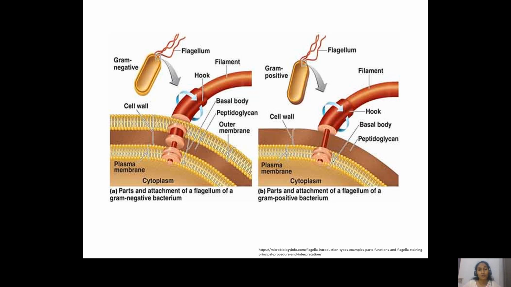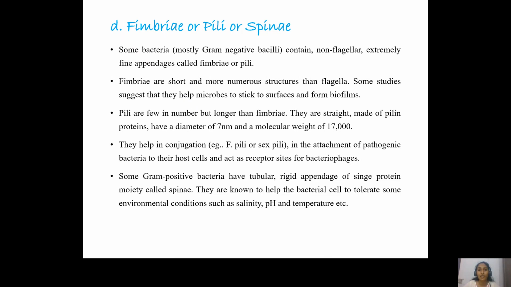And the next structures that we are going to discuss are the fimbriae, pili, and spinae. Now, these fimbriae are present in most gram-negative bacteria. They are non-flagellar structures. They are extremely thin and fine appendages, mostly used for attachment to surfaces. Wherever the bacterium wants to attach, these fimbriae help in adherence to surfaces and thereby form biofilms.